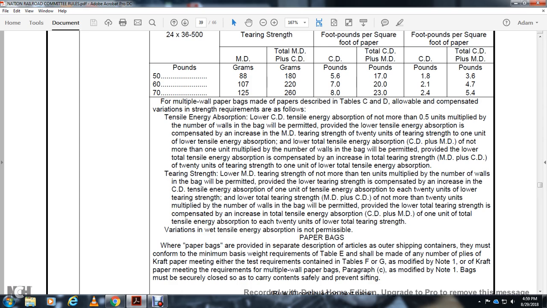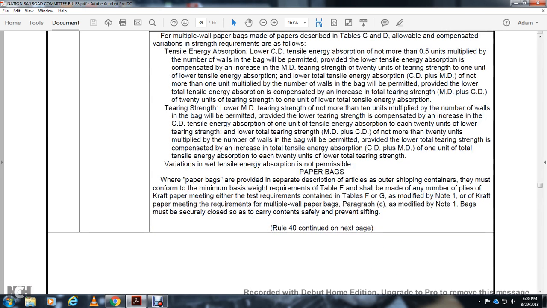Tearing strength with the lower MD tearing strength with no more than 10 units multiplied with the number of the walls of the bag permitted to provide with the lower tensile strength, compensated with the increase with the CD tensile energy absorption, 1 unit of the energy absorbed within each 20 units lower than tensile strength with the lower total tearing strength with the MD and CD not more than 20 units multiplied with the number of the walls of the bag will be permitted to provide lower tearing strength and compensate with the increase with the total energy absorption CD plus MD with the 1 unit of the total energy strength absorption of 200 units lower tensile tearing strength. The variation of the tensile strength absorption is not permissible.